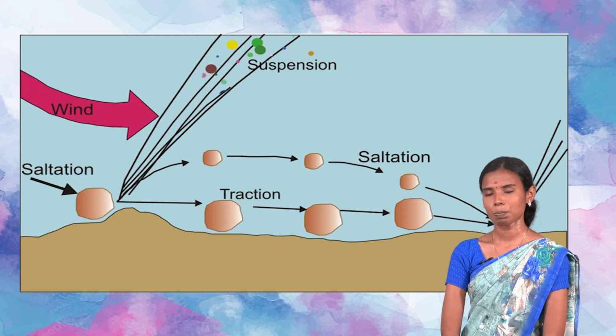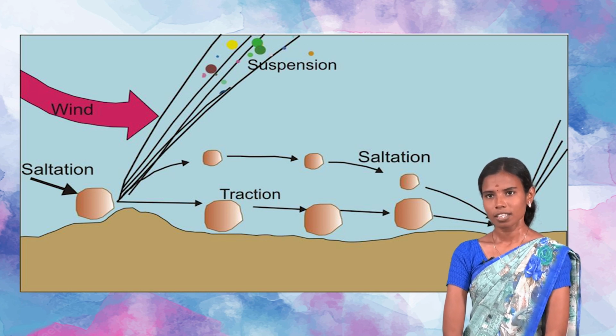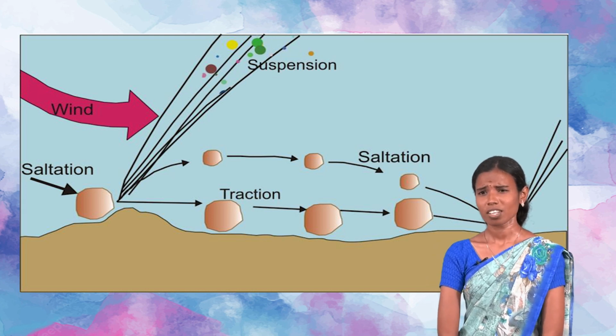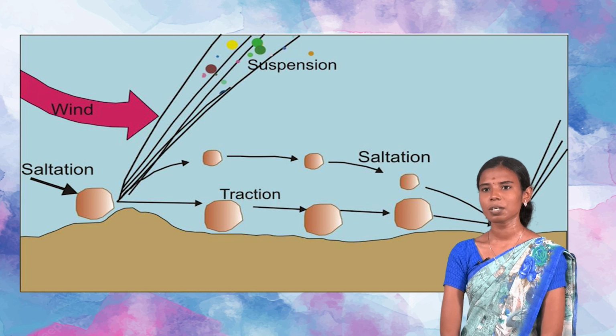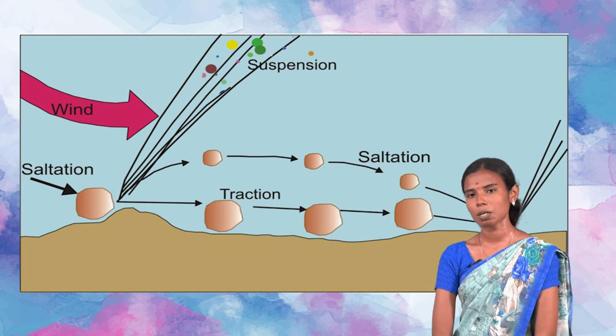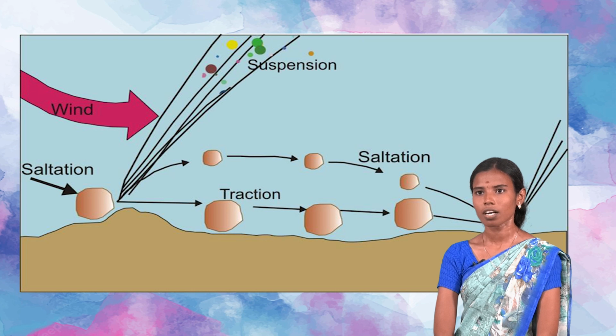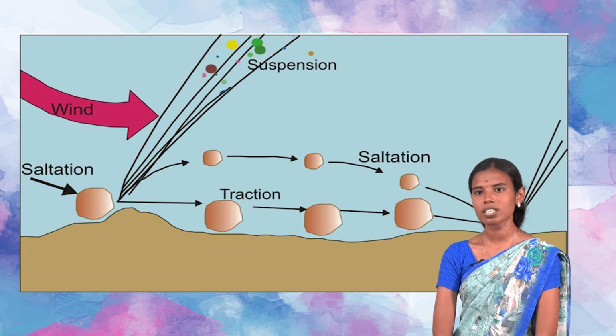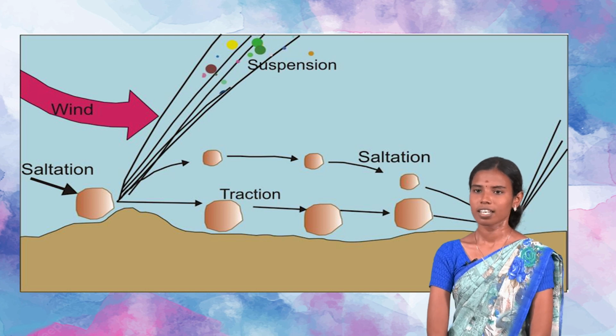First one is the suspension. In the suspension action, the wind carries the fine-sized clay and dust particles. Then saltation. In the saltation process, medium-sized particles like pebbles and cobbles are bounced on the ground surface. Then traction, where boulder-sized particles are rolling on the ground.